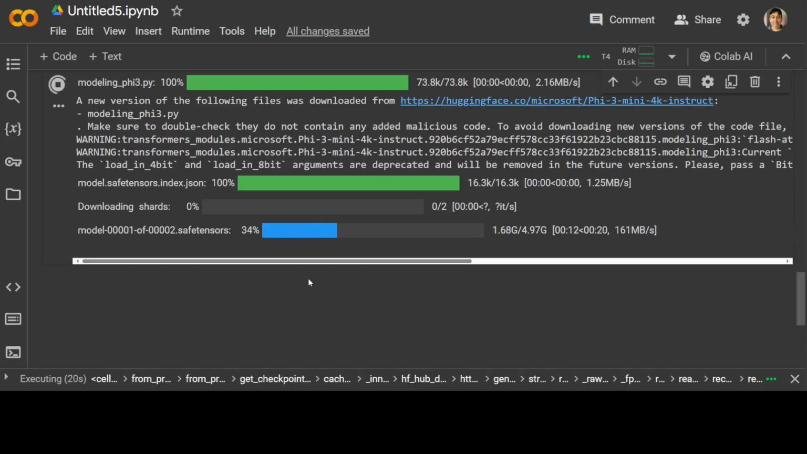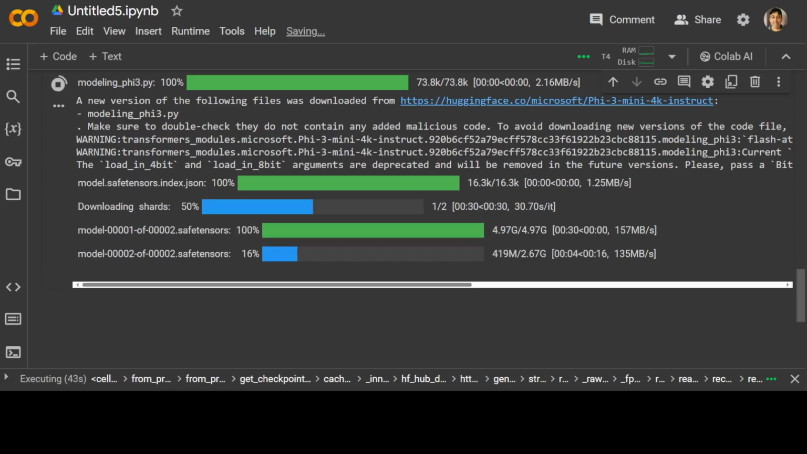If you are using it on your Linux system, make sure that you have that much space there. So let's wait for these tensors to get downloaded. The second tensor is being downloaded now.